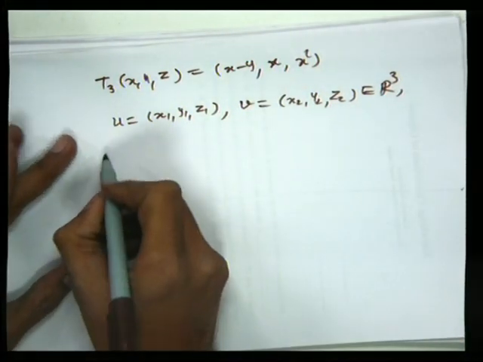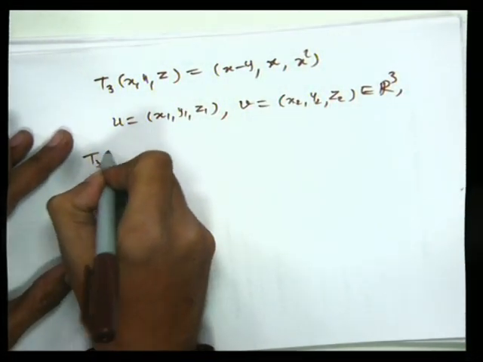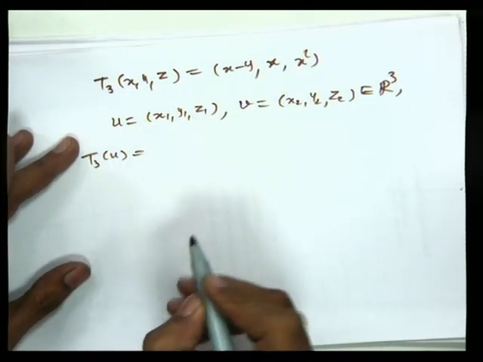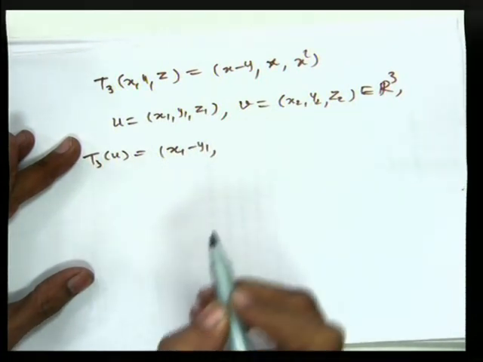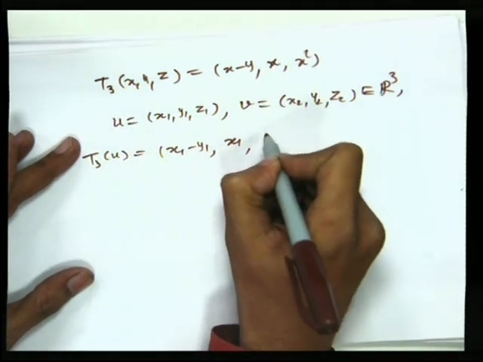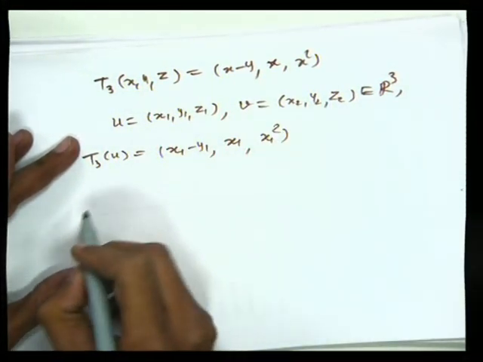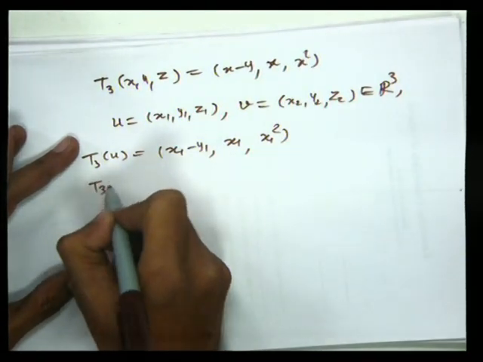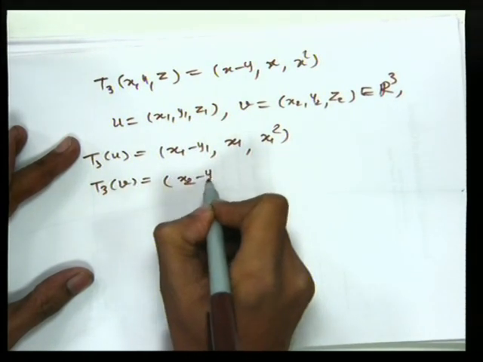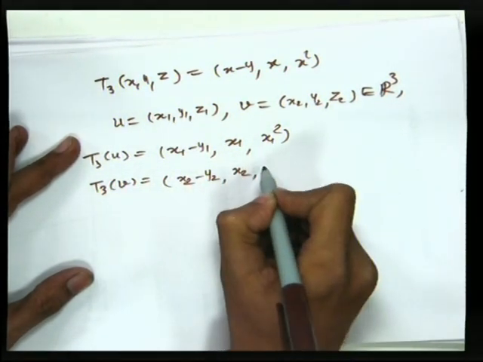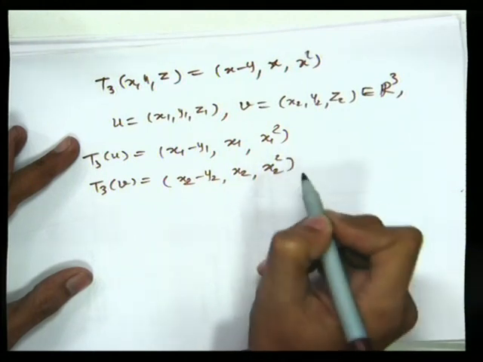Okay, then T3 of u will be x1 minus y1 x1 squared, and T3 of v will be x2 minus y2 x2 squared.